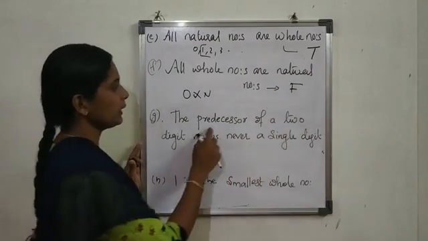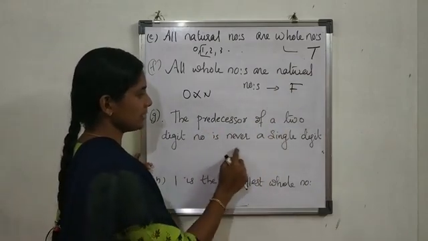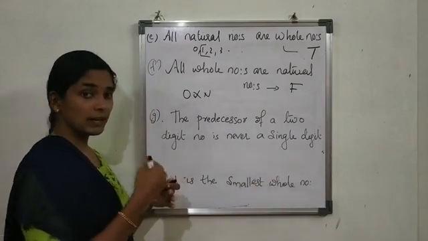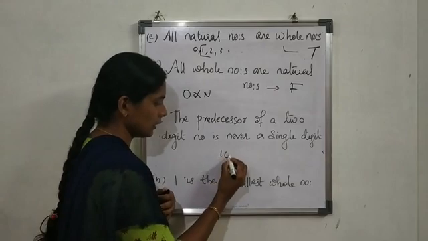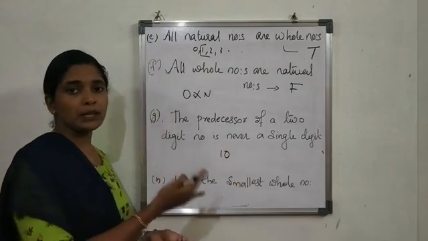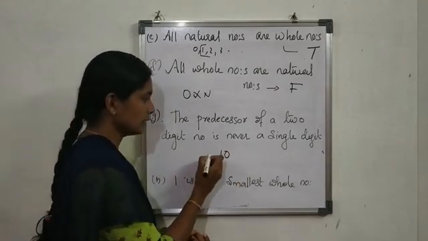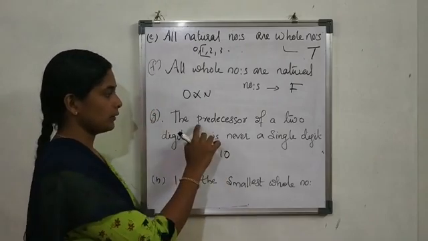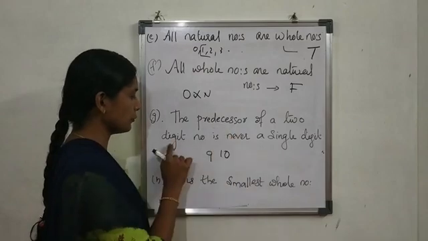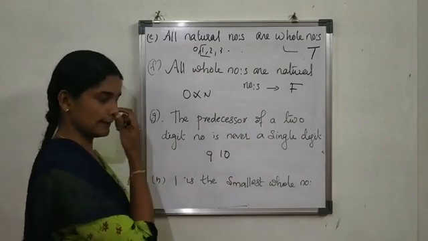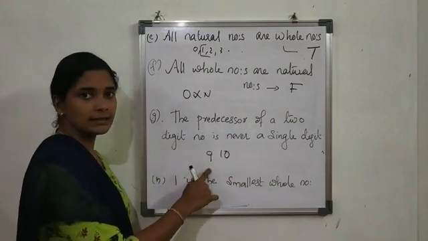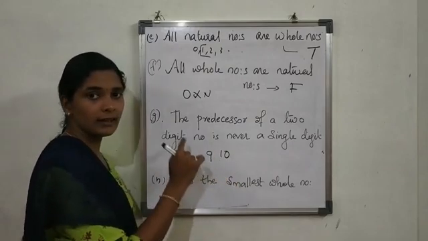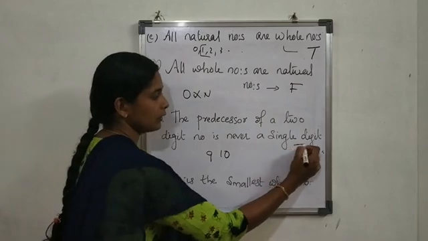Then, the predecessor of a two-digit number is never a single-digit number. If 10 is a two-digit number, then the predecessor of 10 is 9. 9 is a single-digit number. But here it is written that the predecessor of a two-digit number is never a single-digit number. The predecessor is this 9, which is a single-digit number. Therefore, this is false.